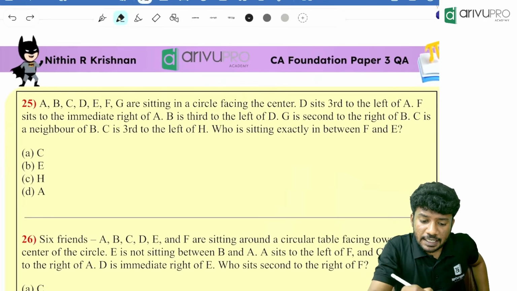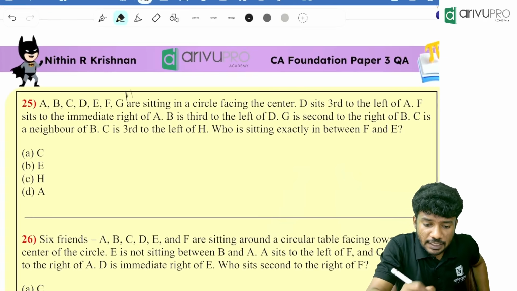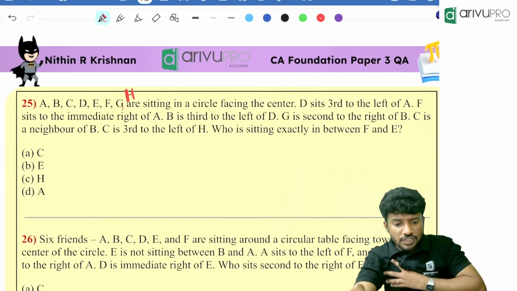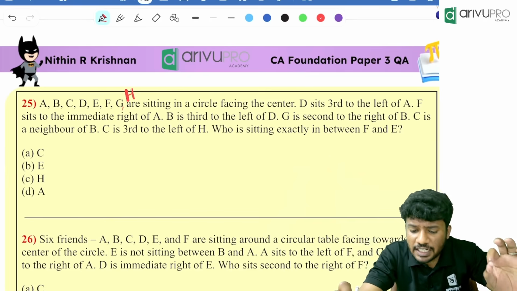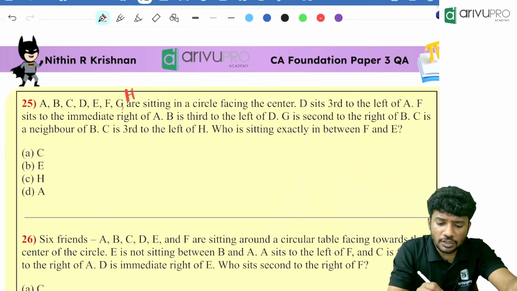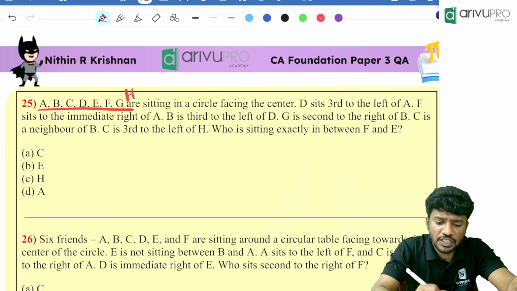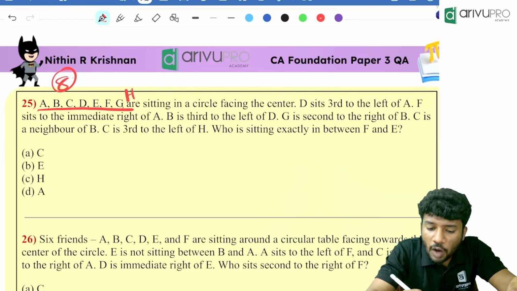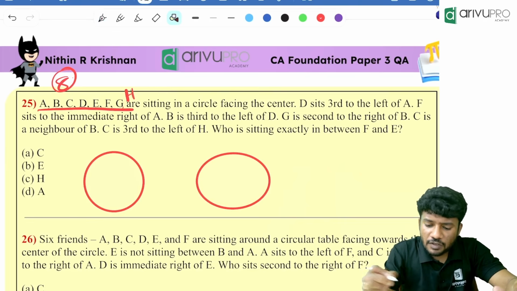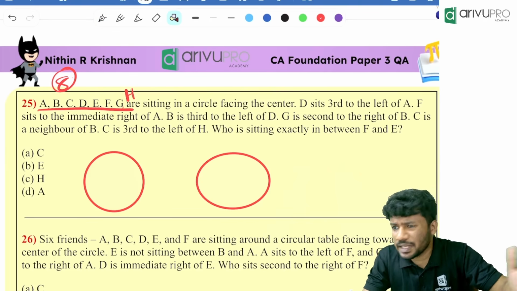A, B, C, D, E, F, G, H. One more person is there, H is also there. Make a note of that. A, B, C, D, E, F, G, H are sitting in a circle facing the center. How many people are there in total? 8 people. So how will you draw the circle? You will always draw 2 circles. Completely up to us.